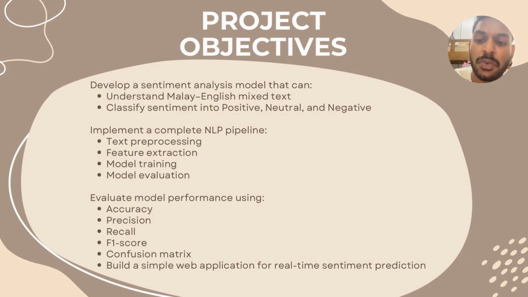The objectives of this project are to develop an NLP-based sentiment classification model that can classify Malay-English code switch text into positive, neutral, and negative sentiment; to implement a complete NLP pipeline, which includes pre-processing, feature extraction, training, and evaluation; to evaluate the model performance using standard metrics such as accuracy, precision, recall, F1 score, and confusion matrix; and to develop a simple web application where users can enter text and get sentiment prediction results.